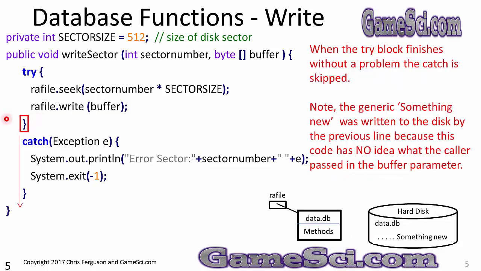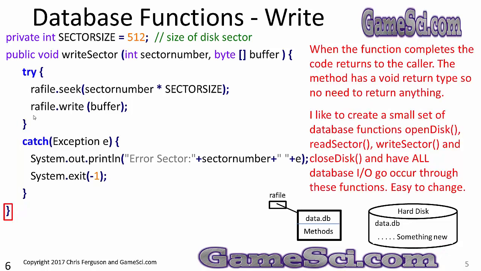This is the end of the try block. When it hits the end of the try block, if nothing bad happened, it'll jump past the catch. When the try block finishes without a problem, the catch is skipped. Note the generic "something new" was written to the disk by the previous line because the code has no idea what the caller passed to the buffer parameter. I just plugged in something new. If the write went just fine, it will skip the catch and hit the curly brace down here. When the function completes, the code returns to the caller. The method has a void return type, so no need to return anything.